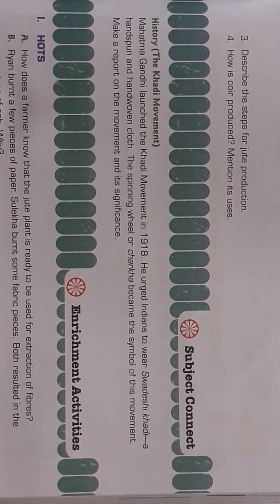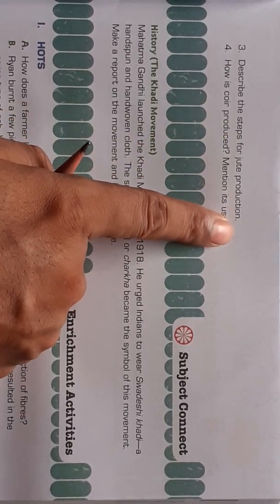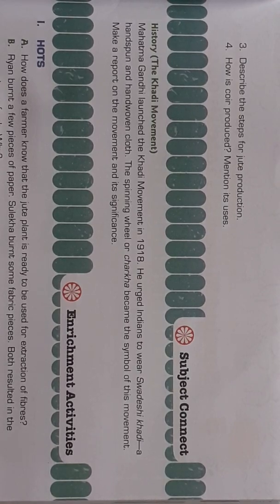Next page, question number 3. Describe the steps for jute production. There are also a few steps in jute production. You can divide it into 4 steps. Let us discuss the 4 steps of jute production.